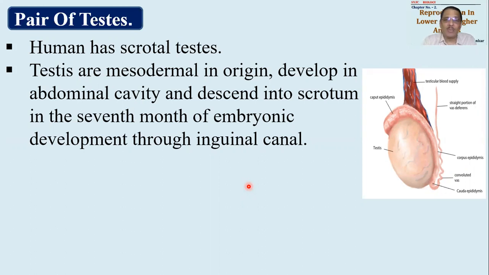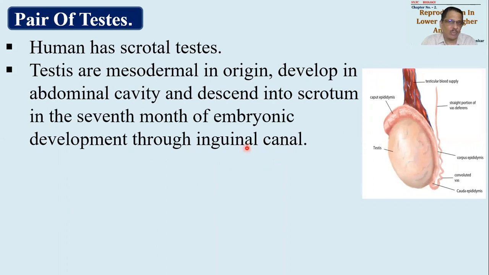They will be developed in the abdominal cavity and then will be descending into scrotum, as I told you, at the end of 7th month of pregnancy or embryonic development we can say, and they are made to descend down through a connection between the scrotum and abdomen. याद रखना बराबर से, abdomen और scrotum के बीच में एक छोटा सा कनेक्शन होता है. There are 2 small canals available. Those canals are called inguinal canals. जैसे आपको प्रोनाउंस करना है प्रोनाउंस कर सकते हो.